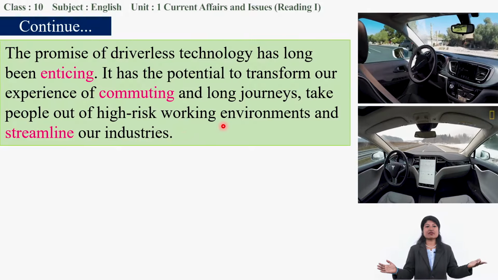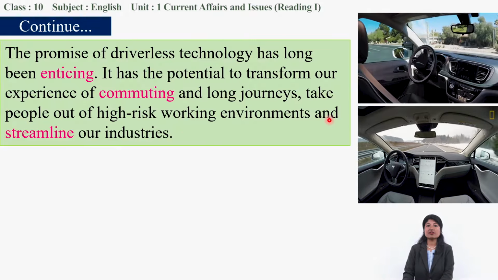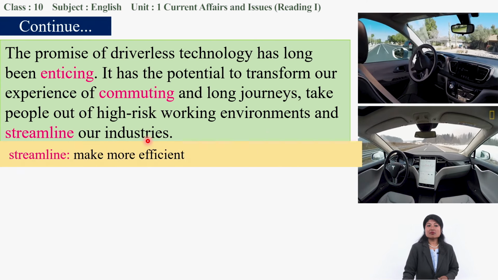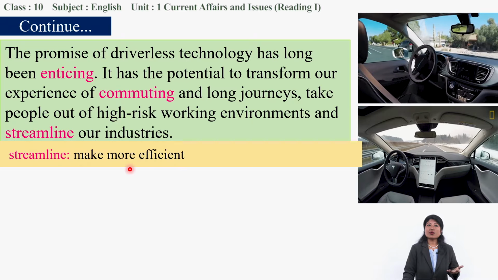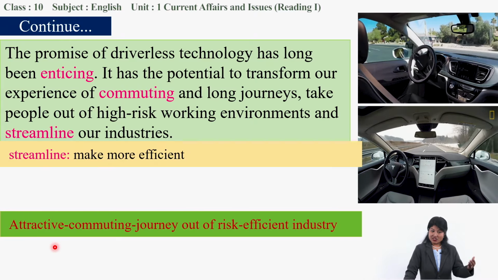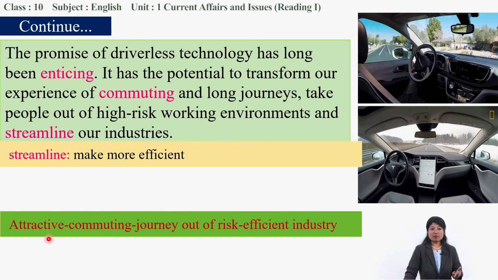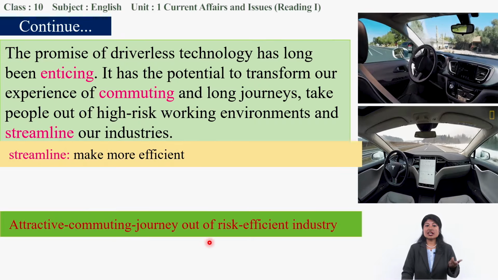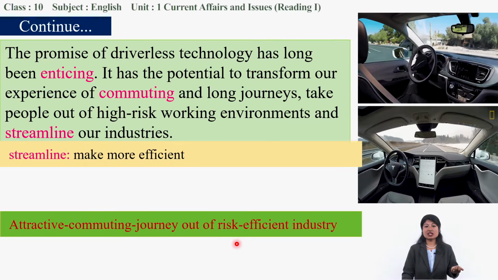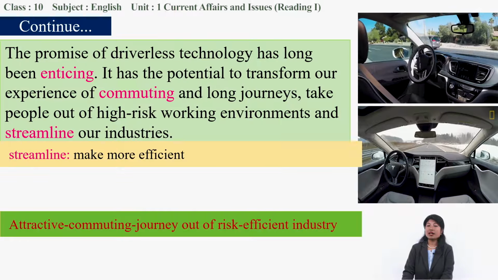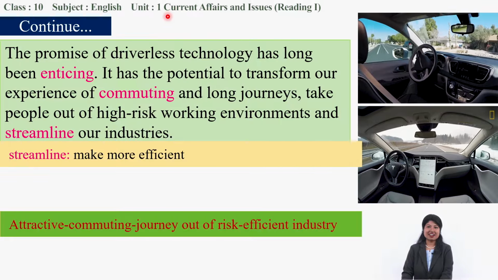It is very safe to travel in driverless cars. It can even streamline our industries and make them more efficient. So it is attractive to talk about our commuting and long journeys being out of risk, and industries becoming more efficient by the use of driverless cars.